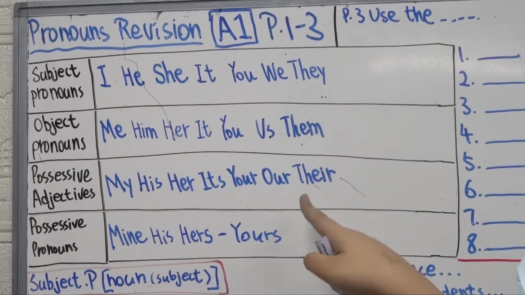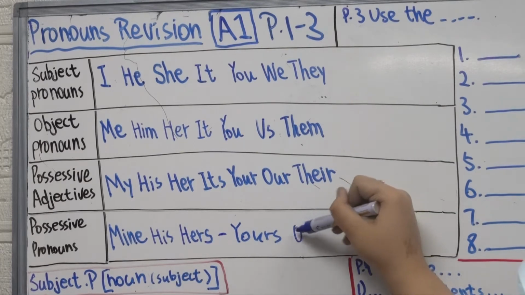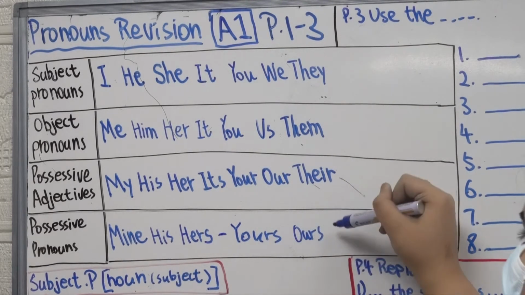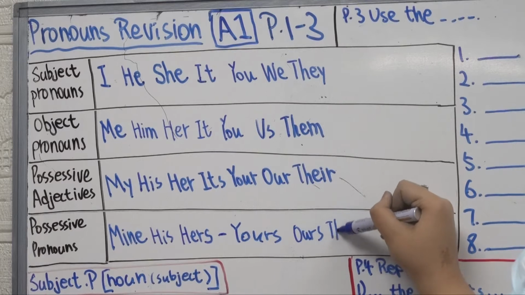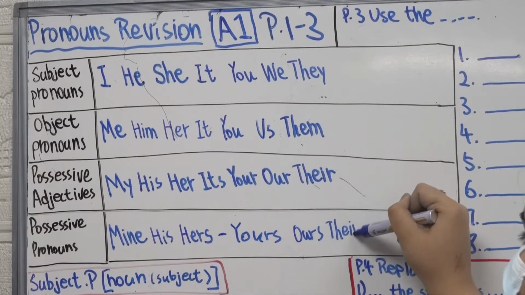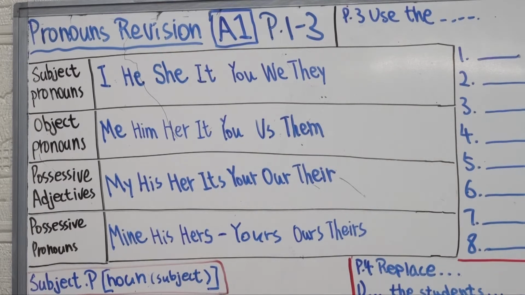Great. And then the next one: ours and theirs. Did you get it correct? You can open your book now. You may have a look at page number 1 and see if you're correct. Right? Good.